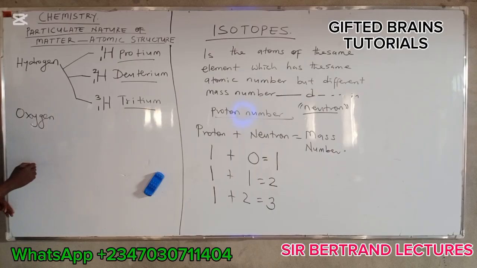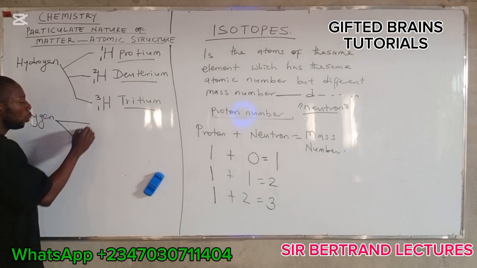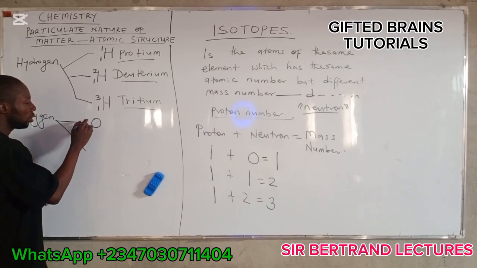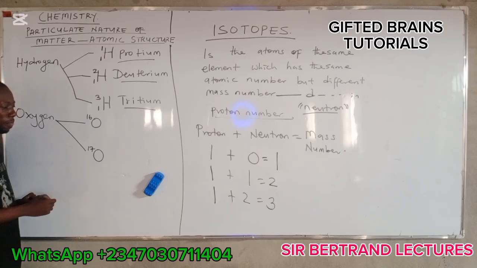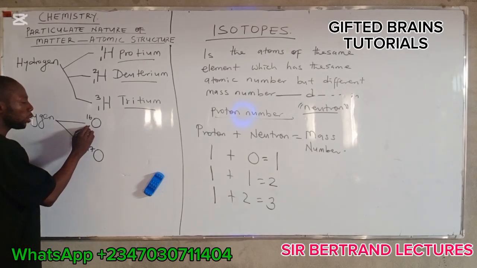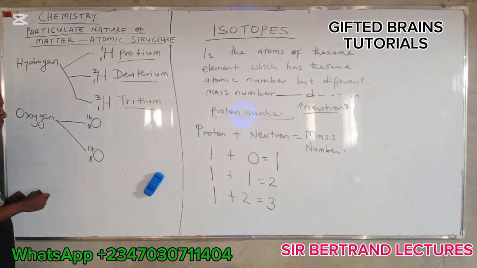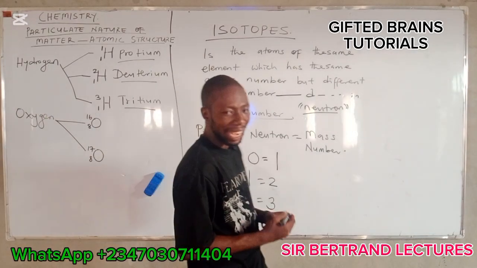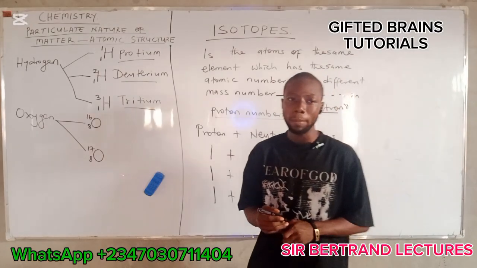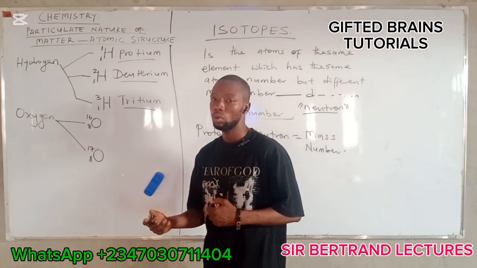Oxygen exhibits isotopes. We have 2 isotopes of oxygen: oxygen 16 and oxygen 17. The atomic number of oxygen is 8. Remember I told you, despite isotopy, neutron number can never be less than the proton number, but it can be more.